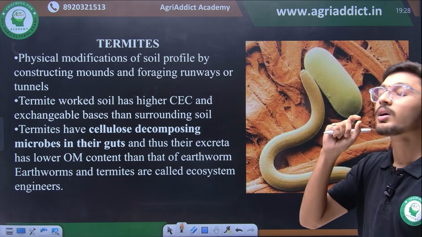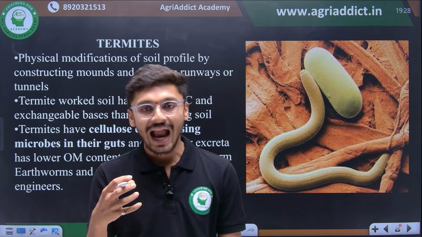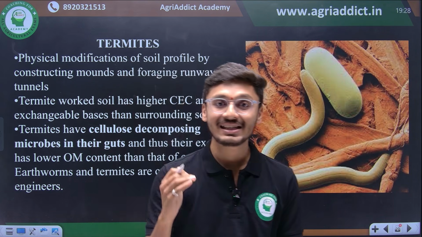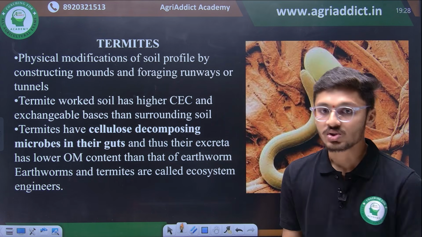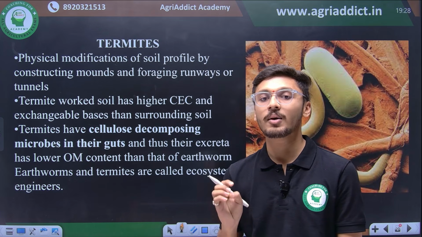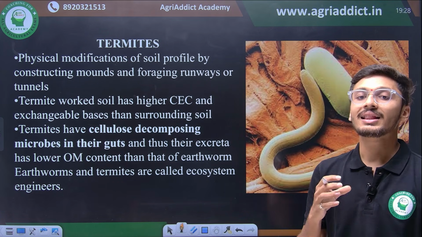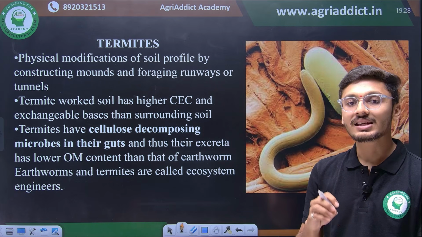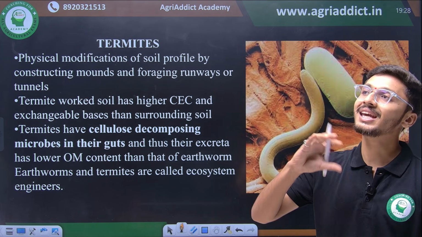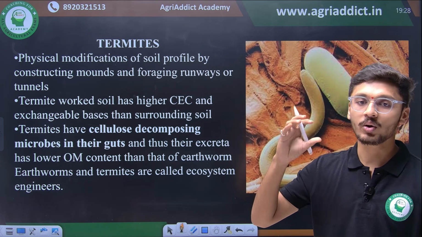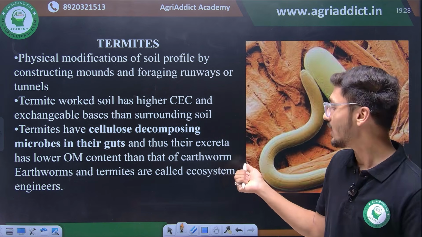Soil which is under the action of termites has high CEC and exchangeable bases that surrounds the soil. So termites are cellulose decomposing organisms. They have cellulose decomposing microbes in their guts, and thus their excreta is rich in organic matter, but not more than earthworms. Earthworm excreta will have the maximum amount of organic matter. So earthworms and termites are known as ecosystem engineers.